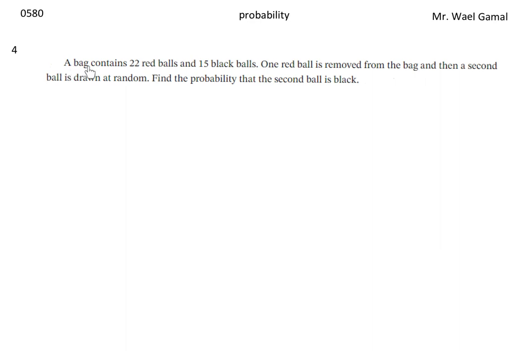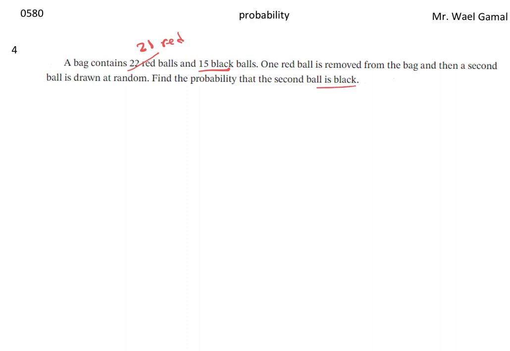Afifa? A bag contains 22 red balls and 15 black balls. One red ball is removed from the bag and the second ball is drawn at random. Find the probability that the second ball is black. Okay, so we have 22 red and 15 black. One red is removed, so the number of red now? 21. Okay, so we have 21 red and 15 black. Find the probability that the second ball is black.